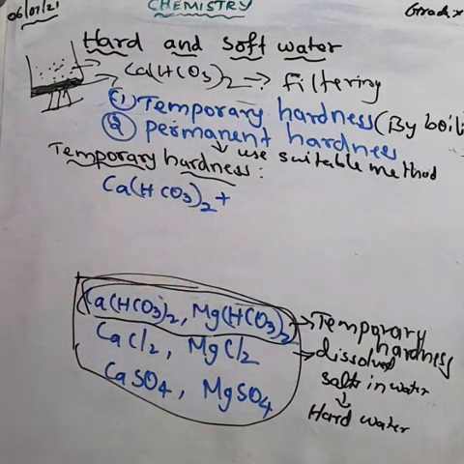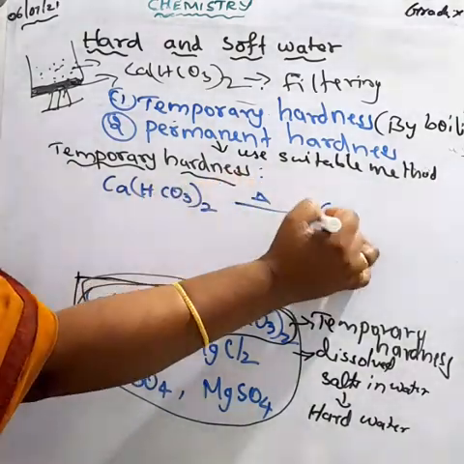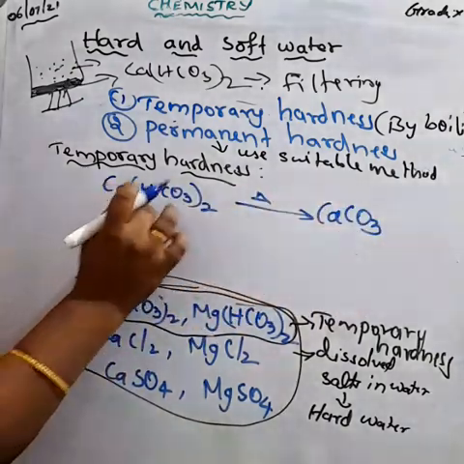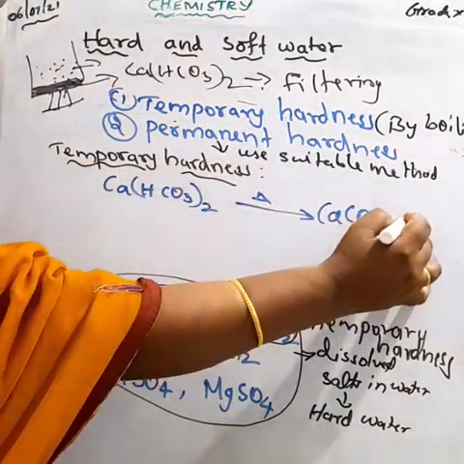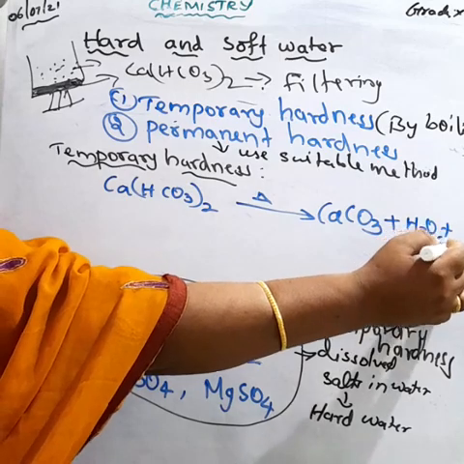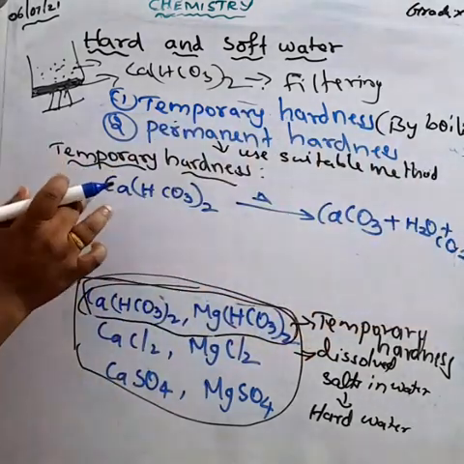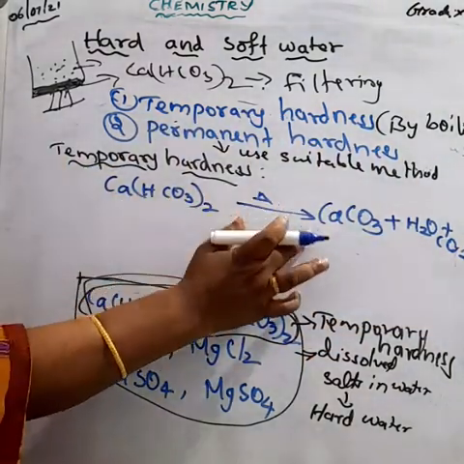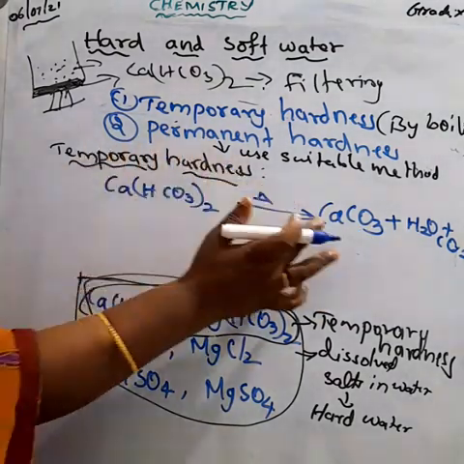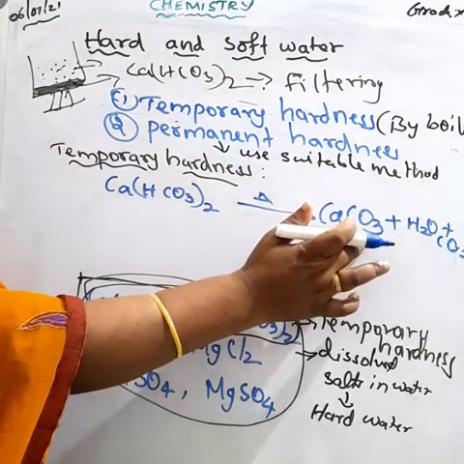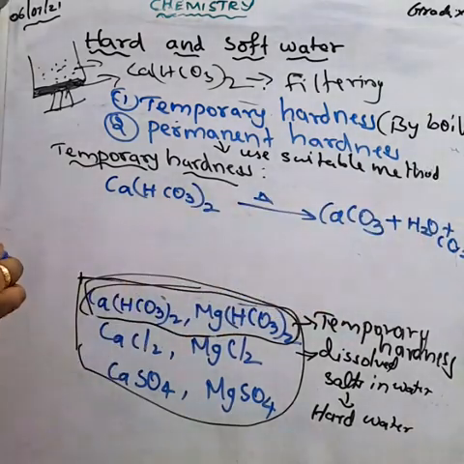Ca(HCO3)2. When we are boiling, it decomposes to form calcium carbonate, CaCO3, plus water, H2O, plus carbon dioxide. So if calcium bicarbonate is present in hard water, when we boil the water, the Ca(HCO3)2 decomposes to form CaCO3 plus H2O plus carbon dioxide, CO2. Understood?